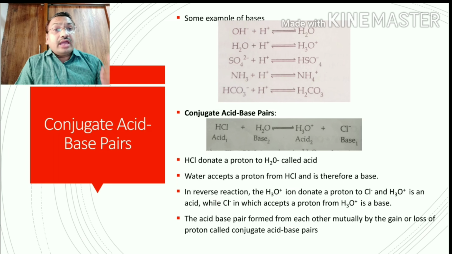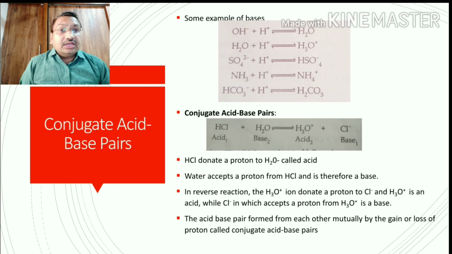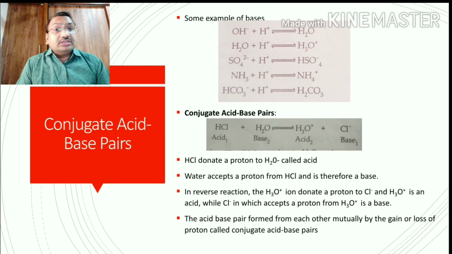Now, in the reverse reaction, the hydronium ion donates a proton to the chloride ion. The hydronium ion is the acid, while the chloride ion, which can accept the proton from the hydronium ion, is a base.